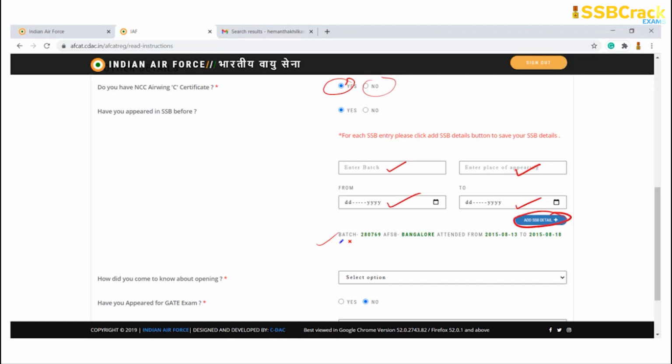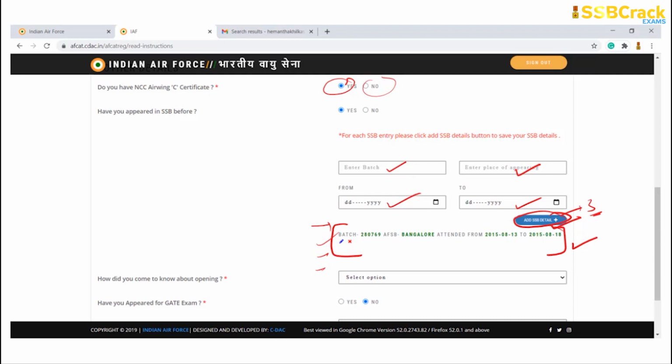Okay, only if you click on add SSB and it is showing down like this, only then is that SSB taken into consideration. If you fill this particular thing and do not click on add SSB, that means that SSB will not get added. Remember that. So if you have attended, for example, 3 previous SSBs, then you have to click on this add SSB detail 3 times, and you should have 3 SSB details mentioned below.